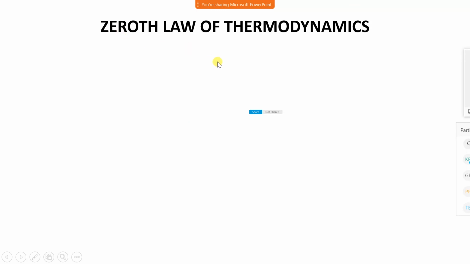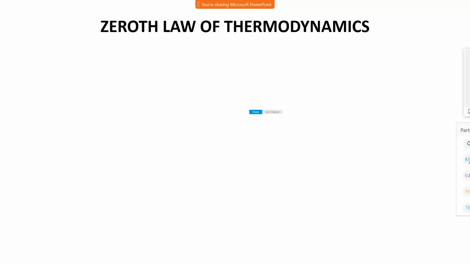Zeroth law of thermodynamics. Why zeroth law, why not first law? You might have heard about Newton's first law, second law, third law. Why not Newton's zeroth law? Actually, the zeroth law was invented after the first law. First law was invented, and the researchers thought that the zeroth law should come before the first law.